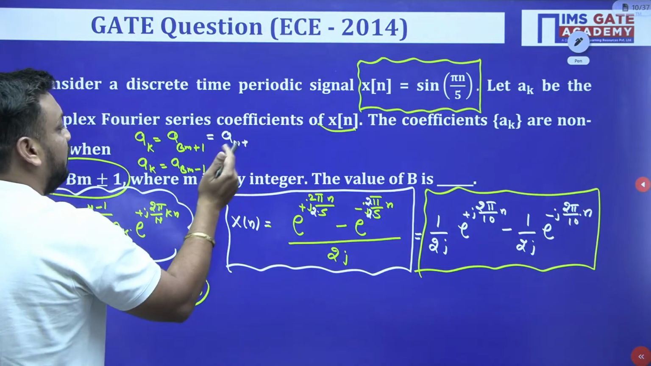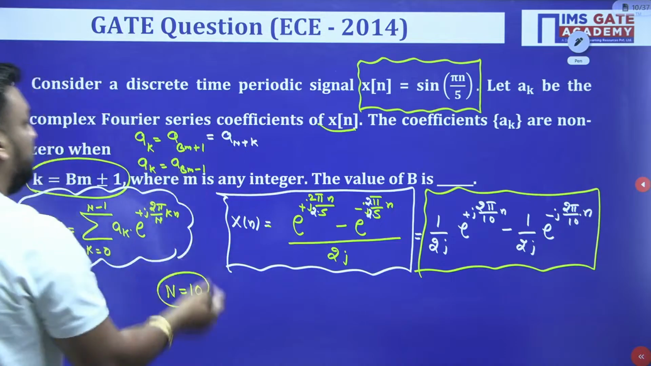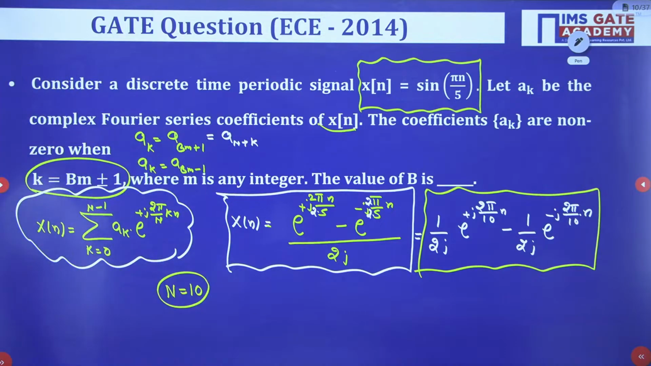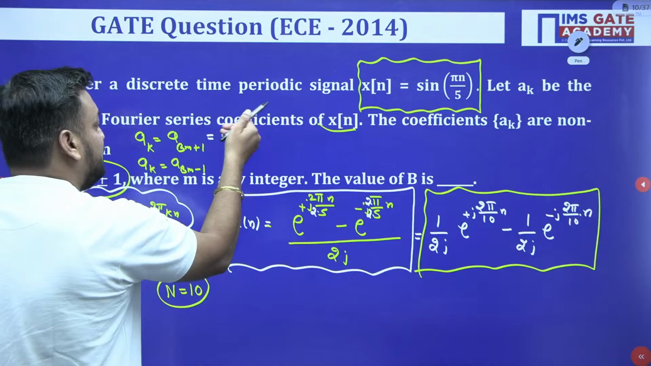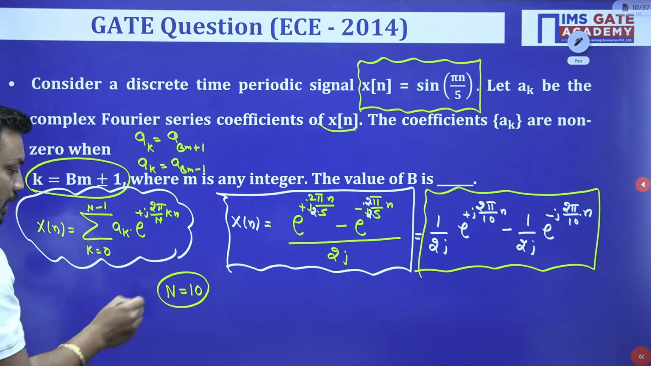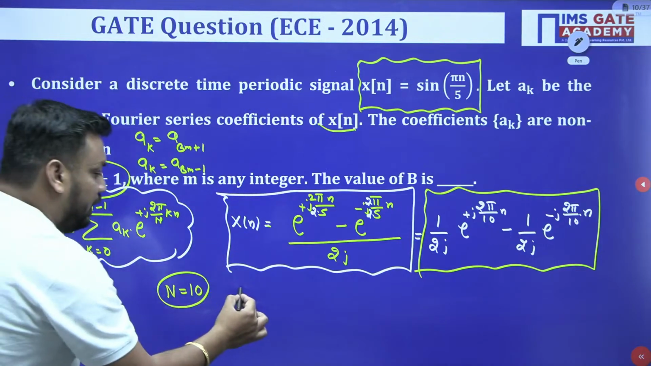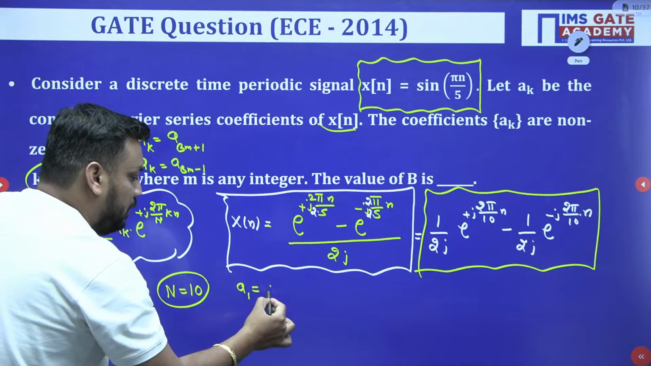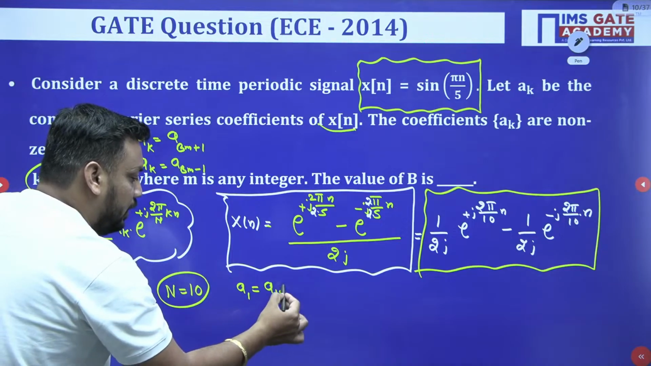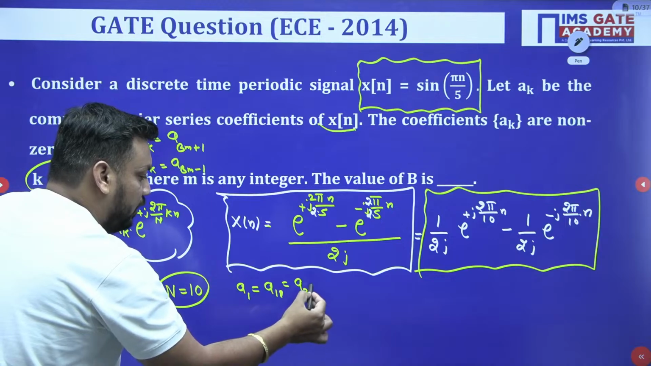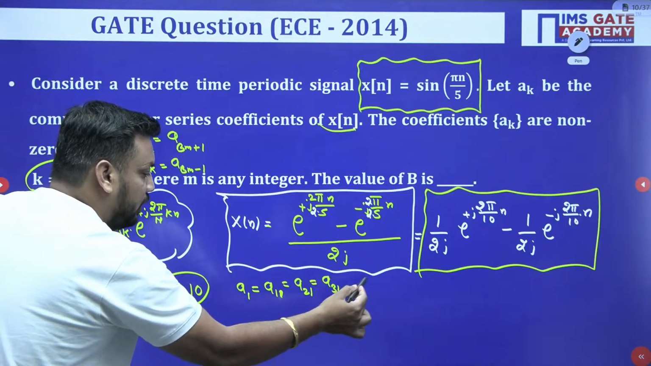Did it satisfy N plus K or not? Just reply fast, yes or no. So students, what the examiner is saying here is that N is 10, so for sure A1 should be equal to A11, and should be equal to A21, should be equal to A31, and so on.